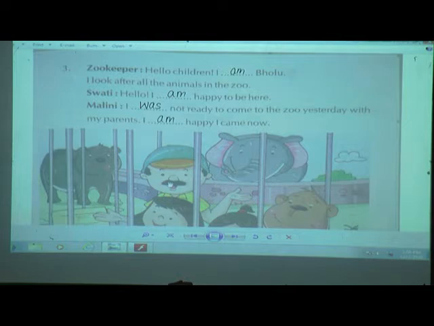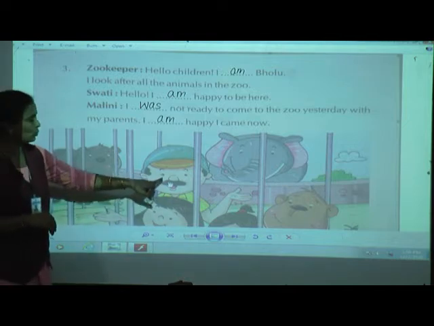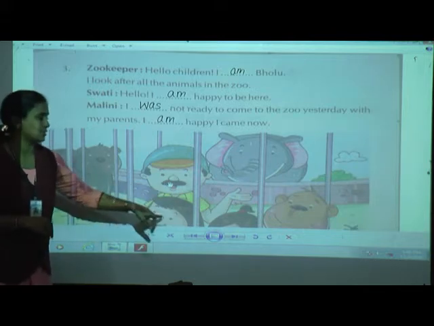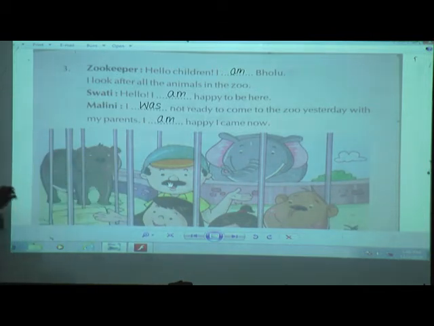See children, you can see this picture and you can see Bholu here, right? And these are the kids and these are the animals, okay? So I look after all the animals in the zoo. Now Swati, hello, I am happy to be here. Malini says, I was not ready to come to the zoo yesterday with my parents. I am happy I came now. So you have to fill in the blanks properly in good handwriting, children. In your textbook you have to write down these words, fill in the blanks.